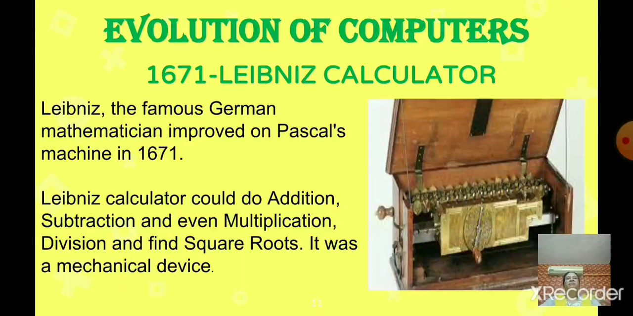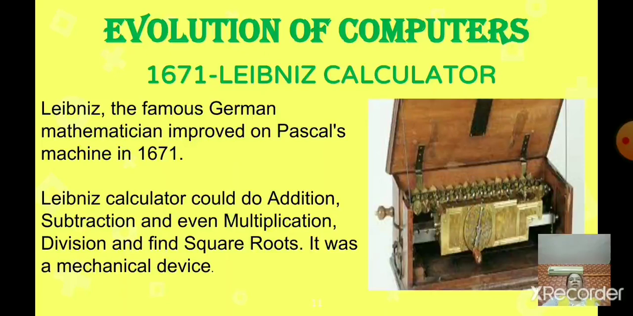Now next, the fourth machine is the Leibniz calculator. Leibniz is a famous German mathematician. He improved the Pascaline machine, right? Just now we have learned what the Pascaline machine is. In 1671 Leibniz improved the Pascaline machine.